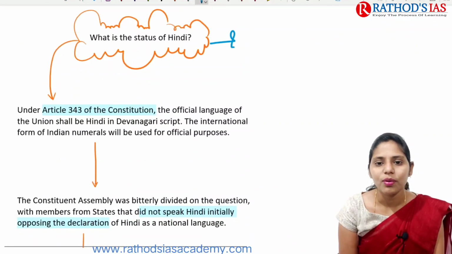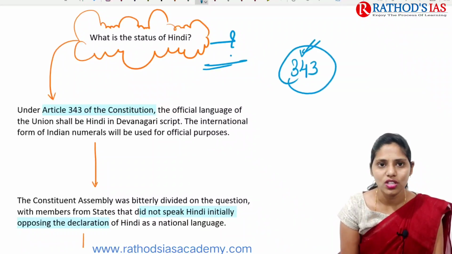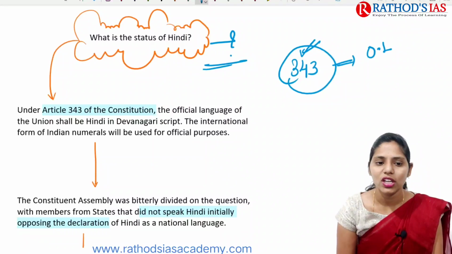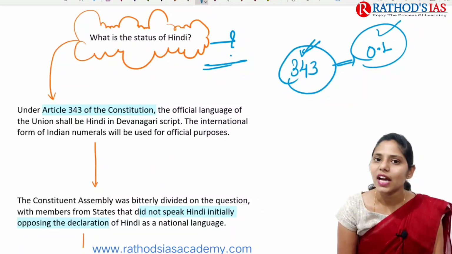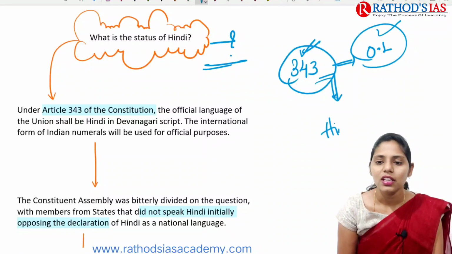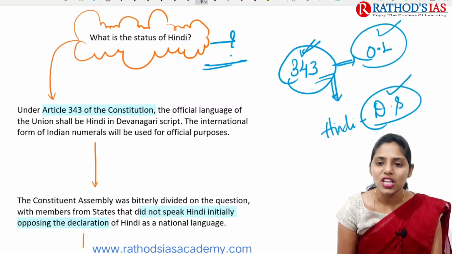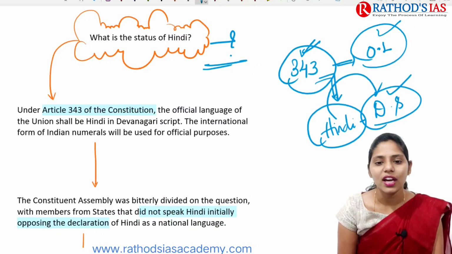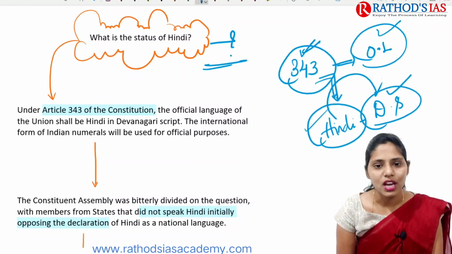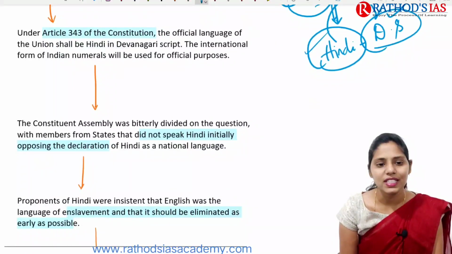Now let us talk about the status of Hindi. Article 343 of the Indian Constitution talks about the official language of the Union. According to Article 343, the official language of the Union shall be Hindi, in Devanagari script. The international form of Indian numerals shall be used for official purposes.